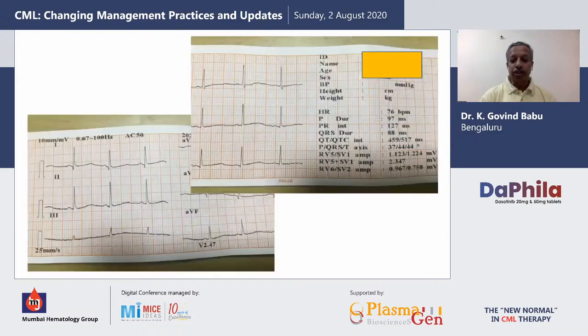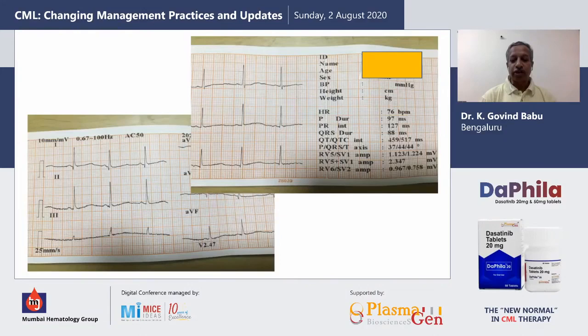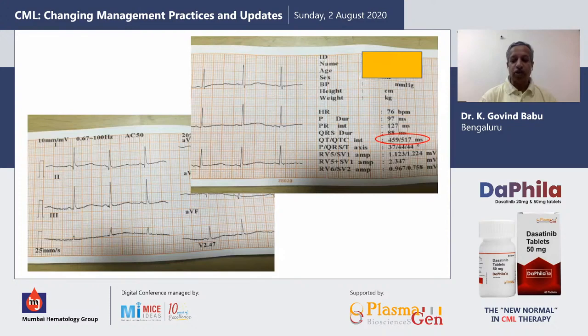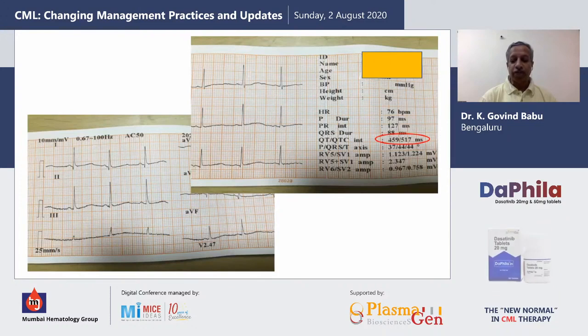This was the ECG that was taken at the time of presentation. And as you can see, his QTc was prolonged. We did a complete cardiac evaluation and echo, everything was normal. After some time, we repeated an ECG and the QTc was normal, in fact.